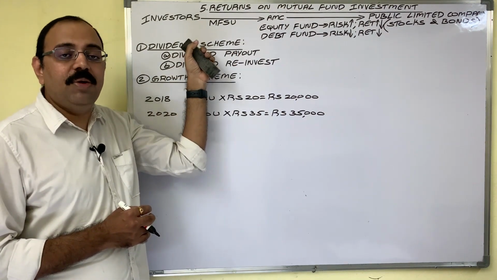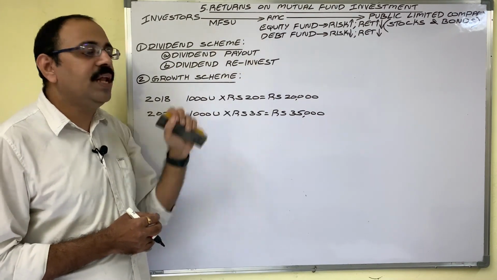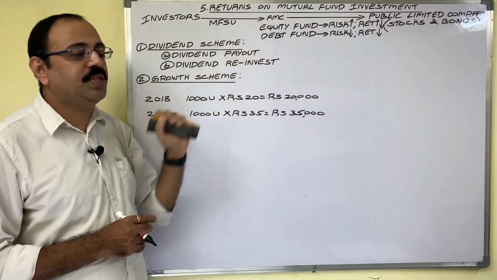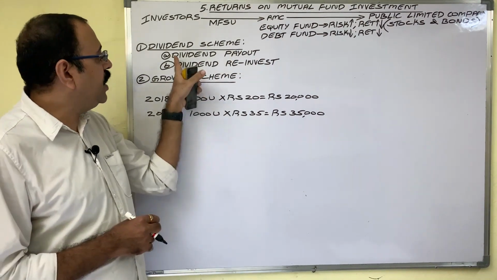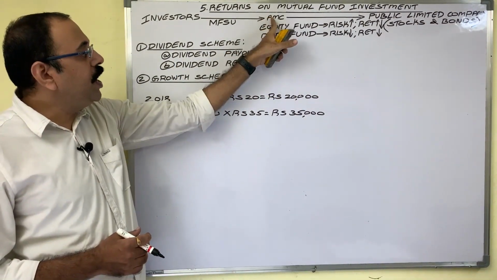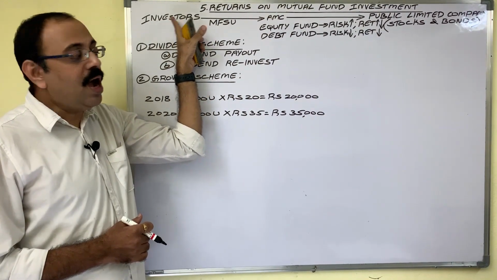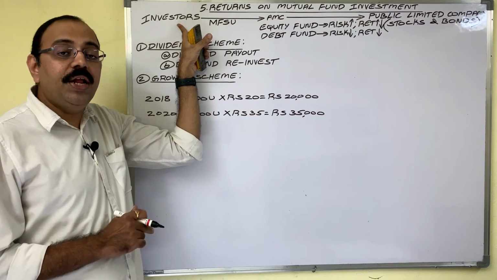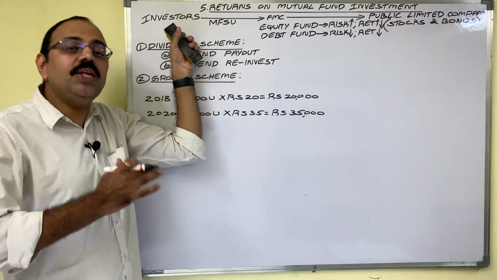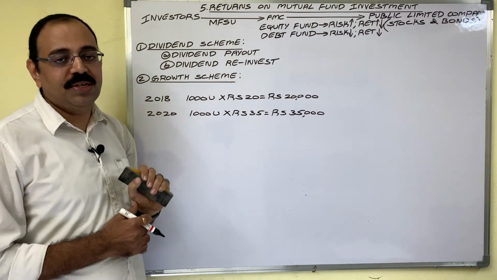And a dividend scheme contains two options: dividend payout, dividend reinvest. Investor has to select any one of these two options. Suppose he selected dividend payout option. In that case, AMC pays mutual fund returns to investors at regular periods. How do they pay that amount? By crediting to their bank accounts. If investor wants secondary source of income, then he may select dividend payout option.